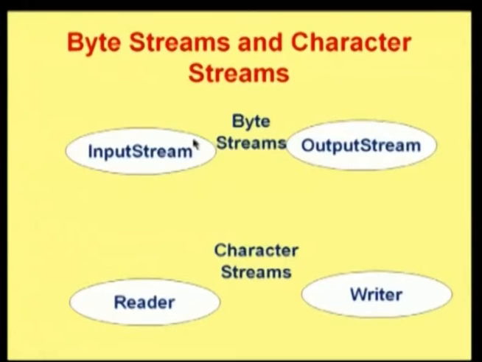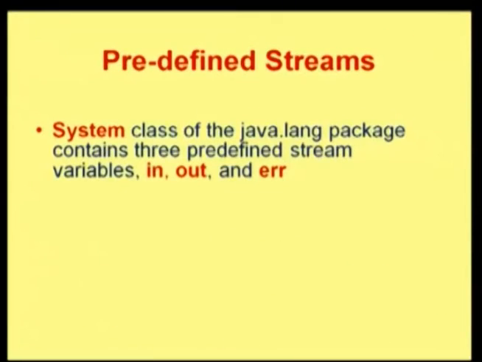Whenever I say InputStream, it means that the data that is read will be in the form of bytes. Whenever I say Reader, it means that the data that is read will be in the form of characters. Similarly, with OutputStream, the data that you store through your stream will be bytes. With a Writer, the data that you store through the writer is a character stream. So, by the name of the class itself, you can identify what type of stream you are going to handle.